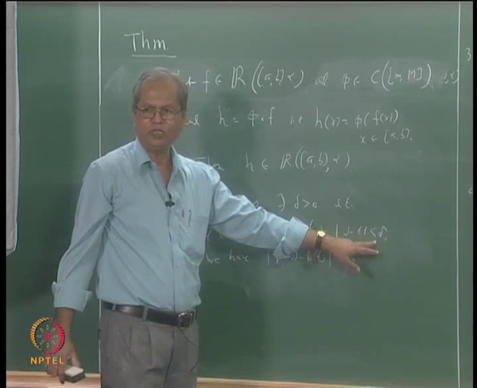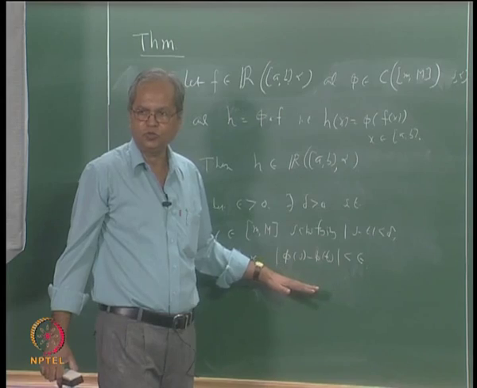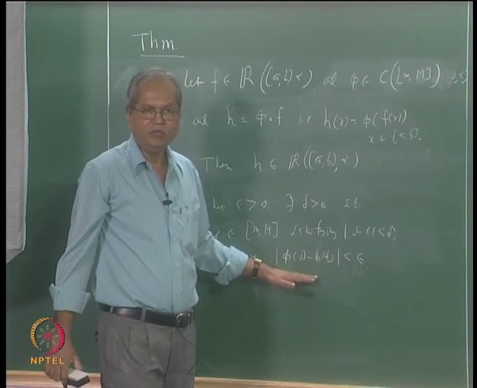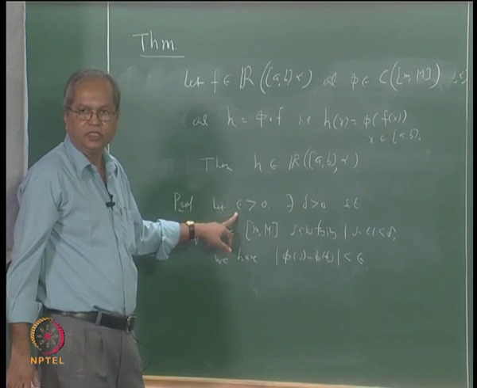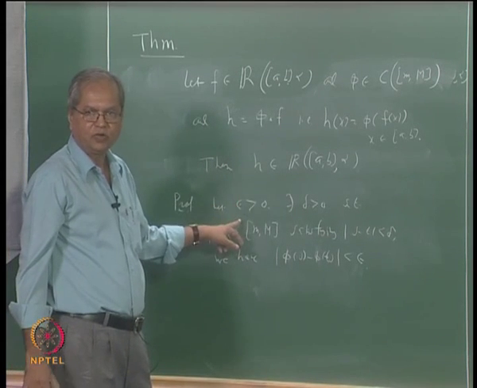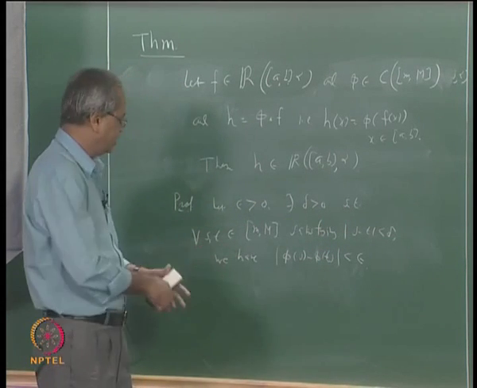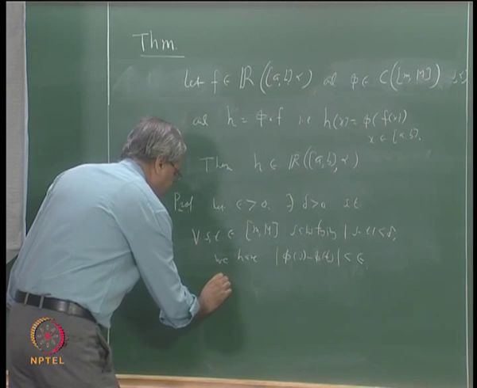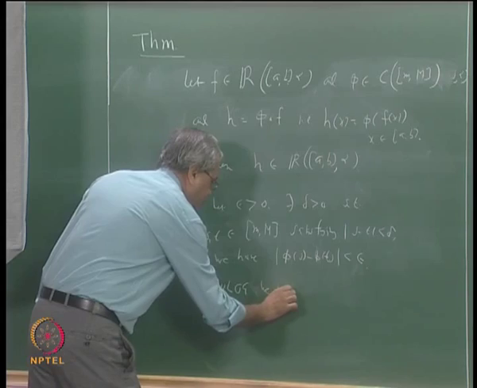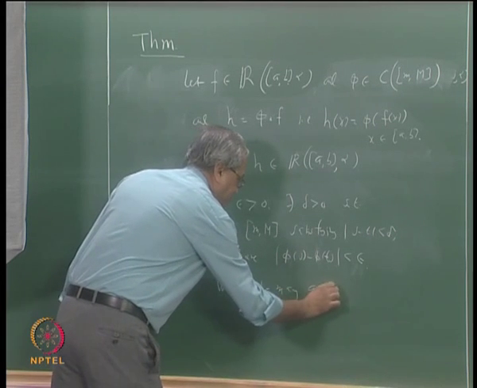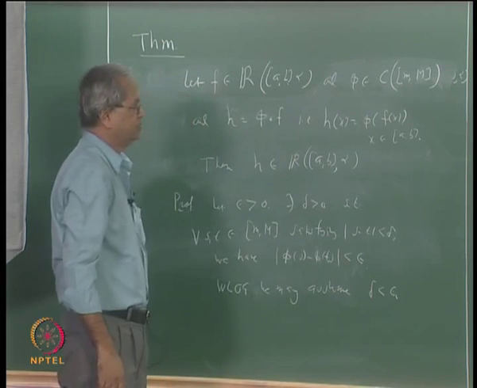Instead of delta, suppose I replace it by delta by 2 or delta by 3 or any number smaller than that delta, still this property will be true. So that is why I can in particular assume that this delta is smaller than epsilon. Do you agree with this? Because that is something we may need in the subsequent calculations. So I will assume that delta is less than epsilon. As usual, such a thing is called without loss of generality. Without loss of generality we may assume delta is less than epsilon.